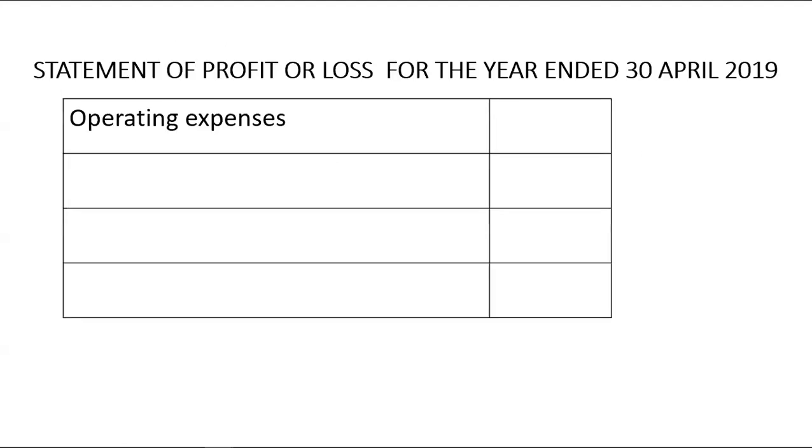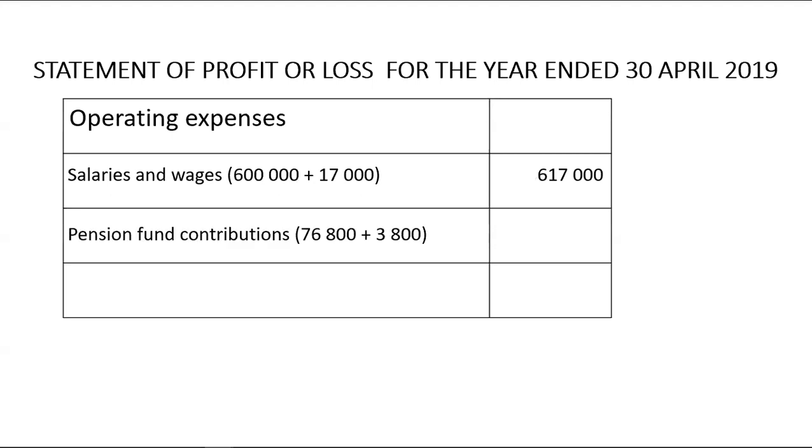Under operating expenses, we'll start with salaries and wages. Already you had 600,000, to which we add the gross salary of 17,000. That will give you 617,000. For pension fund contribution, it will be 76,800. You add 3,800, that will give you 80,600. And this will give you a total operating expense for the year, which will be in brackets, that will be 697,600.